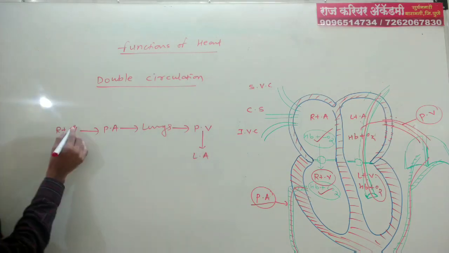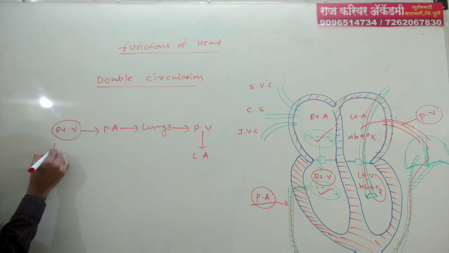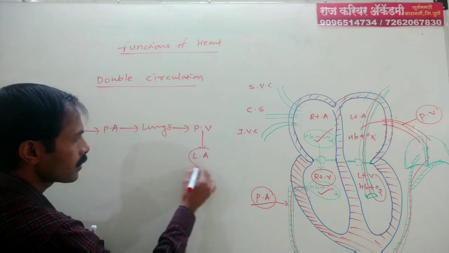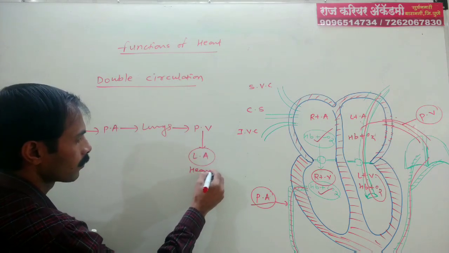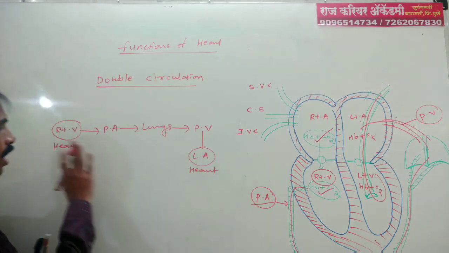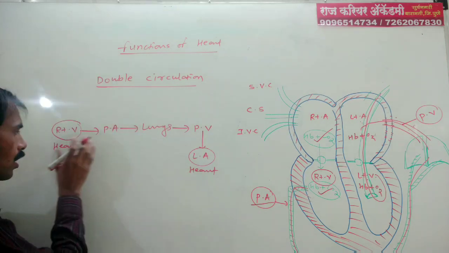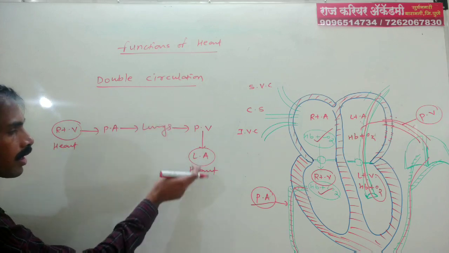The right ventricle is part of the heart, and the left atrium is part of the heart. That is, from heart to lungs and lungs to heart again.